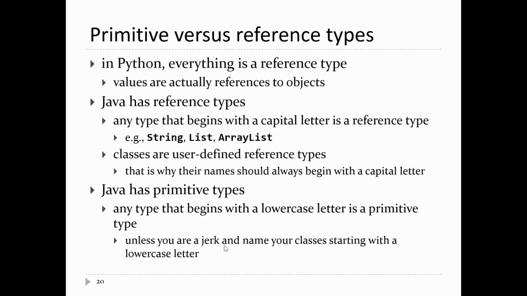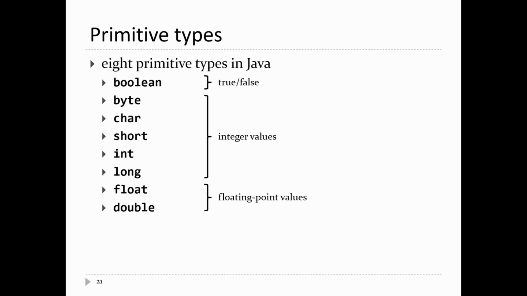So this is why the convention exists that when you create a class, you always give it an uppercase letter name. Java programmers are used to thinking that a type in uppercase is a reference type, and a type in lowercase is a primitive type. The difference between a primitive type and a reference type is significant in Java. I'm going to explain what the differences are shortly.